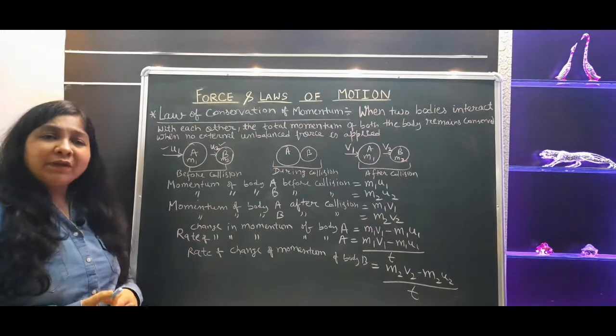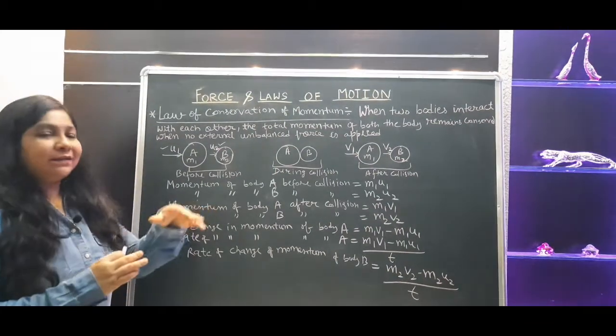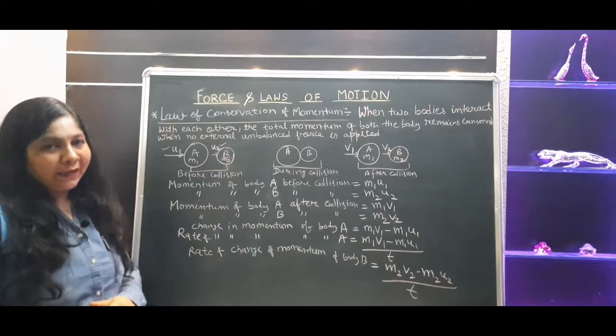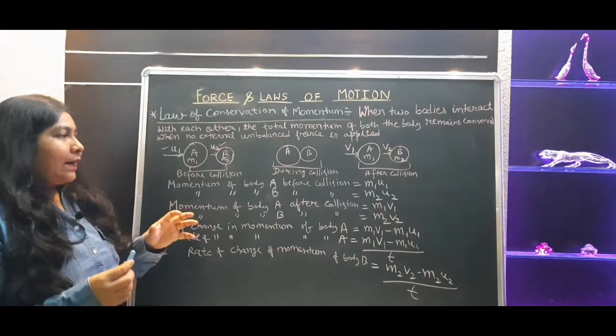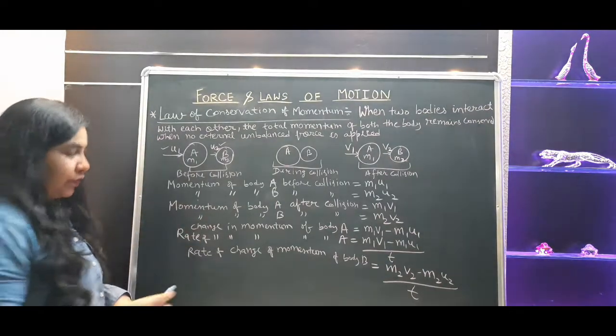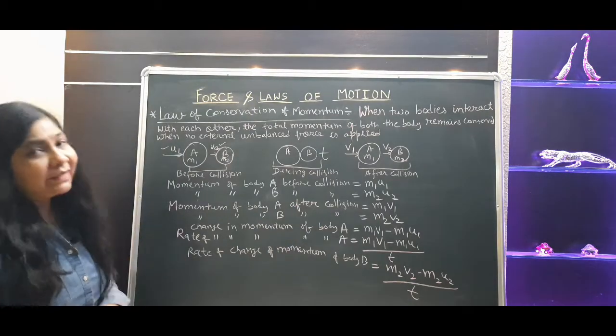As they both are traveling with two different speeds, maybe they can collide with each other. Both were going in one direction and somewhere they collided with each other. Let's suppose they both collide with each other, and the duration of the collision is t. For t time they collide with each other.